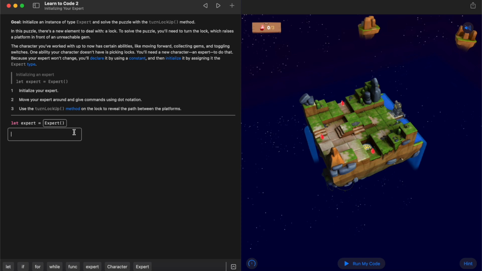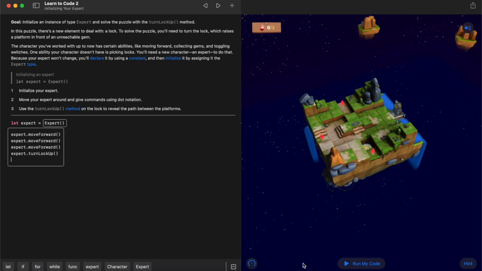So first thing I'm going to do is move to the lock and get it unlocked. To use the dot notation, we can use expert. Okay, so we're using the name of our constant here. I'm going to say move forward. I'm going to click on that down here, so you can see that that's going to help me move forward. I know that I need to move forward 3 times from looking over here, so I'm just going to quickly Command C and then Command V on that one. So now my character should be in front of the lock, so I'm going to use the new command, turn lock up.